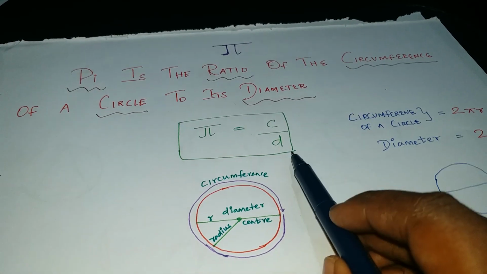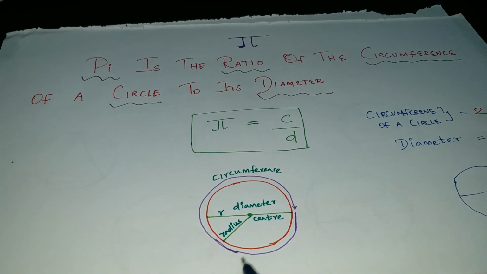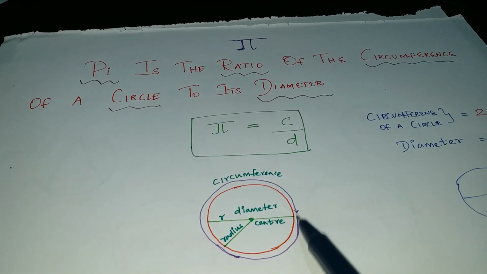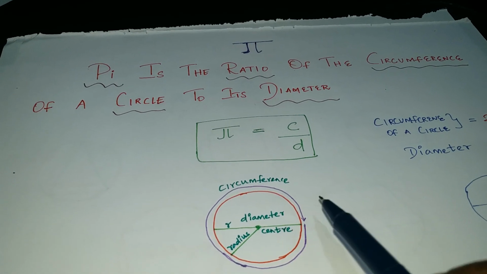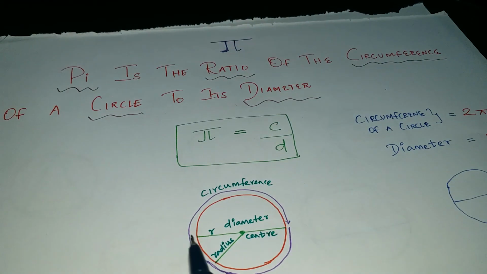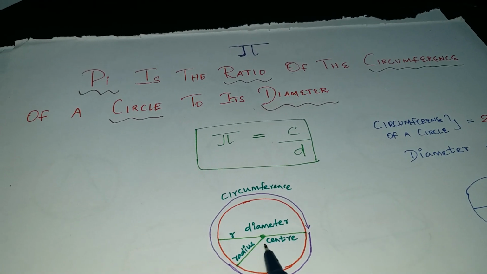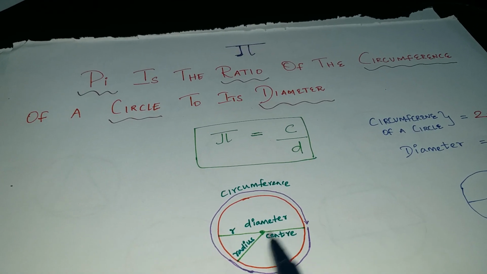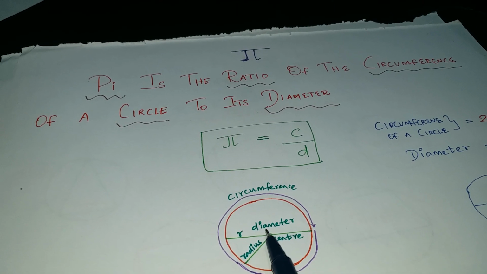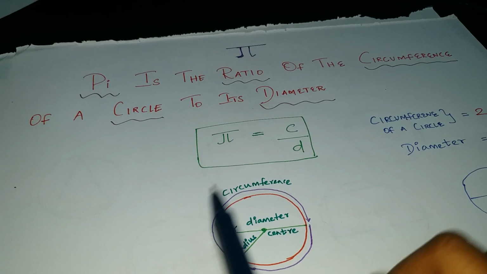So, C by D. We can clearly see in this diagram that this is one circle. On the circle, we can see the circumference. In the middle, we can see the center, and this is the diameter. This is the radius. Diameter is 2 times the radius, and this is the circumference.